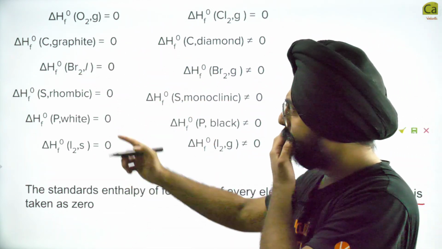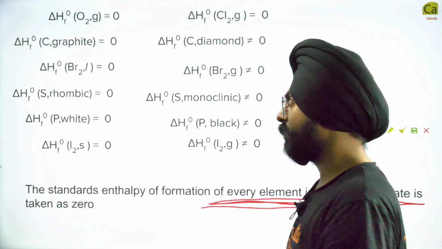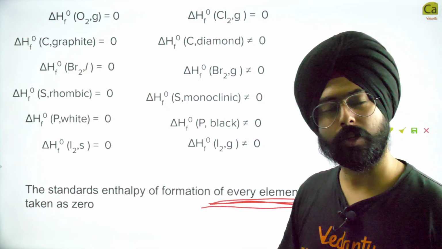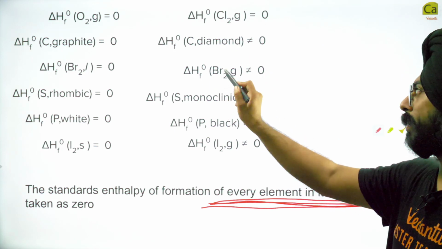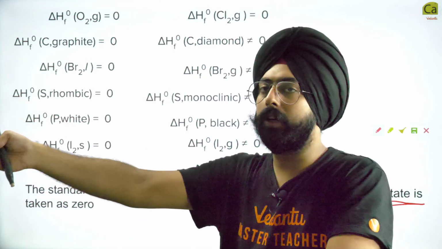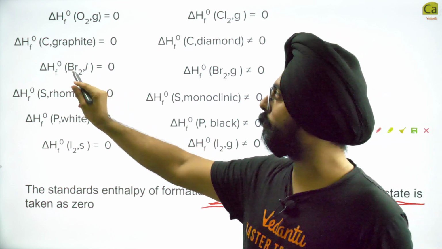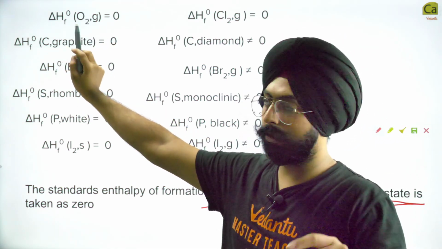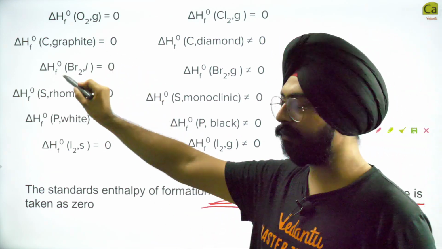Bromine usually at room temperature is found in the liquid state. So the enthalpy of formation of bromine liquid is taken as 0, but the enthalpy of formation of bromine gas is not 0. You will get bromine liquid from nature and then you can convert it into gas by putting in some more energy. So the phase also matters. O2 has to be taken as gaseous, carbon has to be taken as solid graphite, bromine has to be taken as liquid for its standard elemental form. This is how we have defined it.